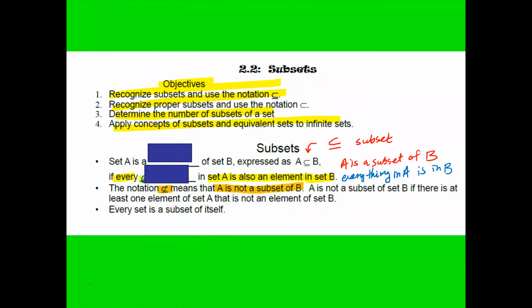All right, let's go ahead and get started on page 8. So what is a subset? This is your objective. You can read that on your own. Set A is a subset of set B, and as such, it is expressed as A with a little backwards C with a line symbol of B. So A is a subset of B. Everything in A is also in B. If every element in set A is also in set B, that is the subset notation. The notation with a line cross through it means that A is not a subset of B. A is not a subset of B if there is at least one element of set A that is not an element of set B.